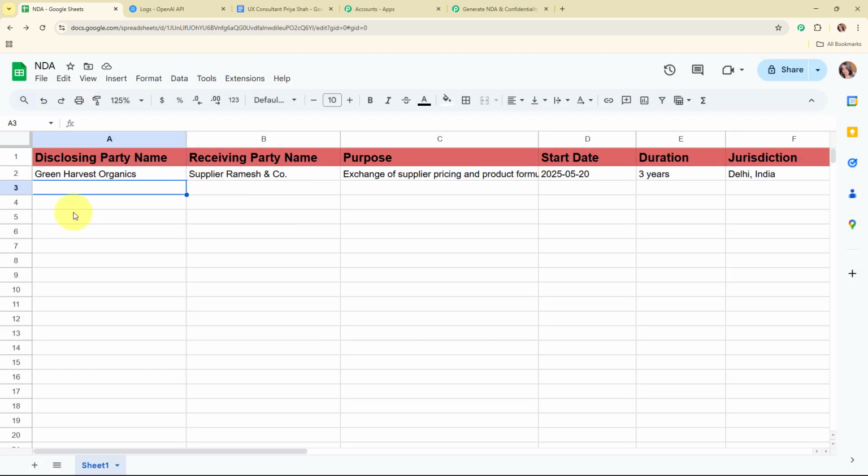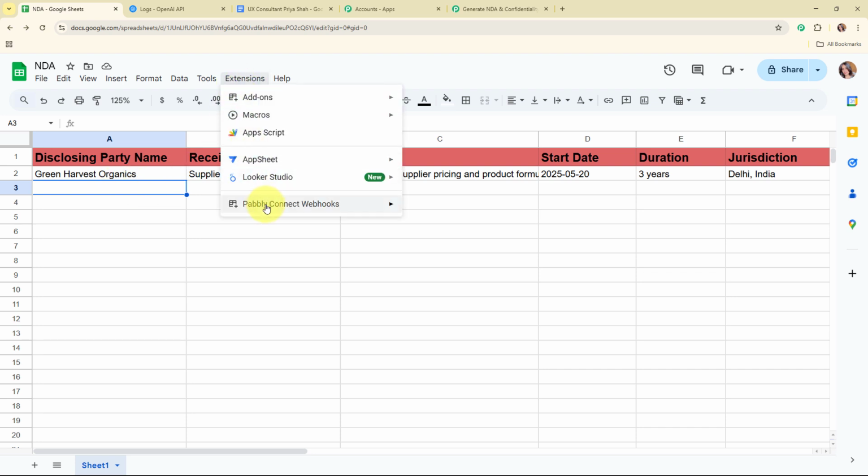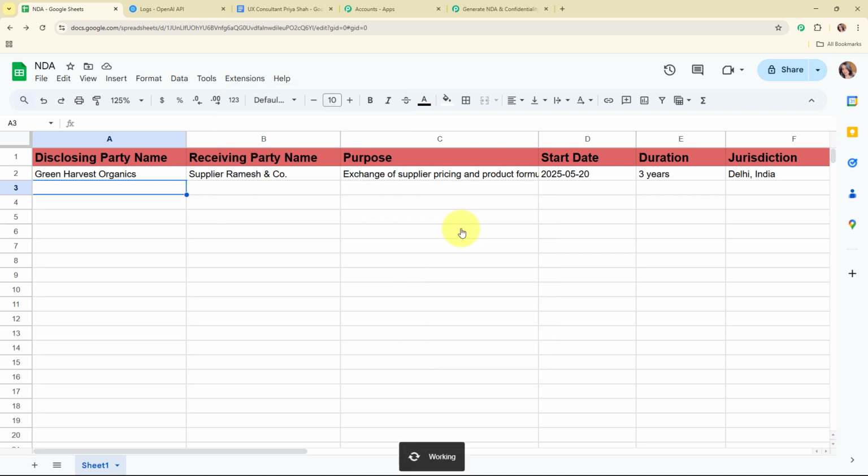But here, before moving back to our Pabbly's workflow, you need to perform another very important step to completely connect your Google Sheets with Pabbly Connect. So for that you need to click on this extensions, and from here you need to select Pabbly Connect Webhooks, and now from here you need to turn on the send on event, so that whenever you add a new detail over here in your Google Sheets, then automatically and instantly Pabbly Connect is going to capture the response.